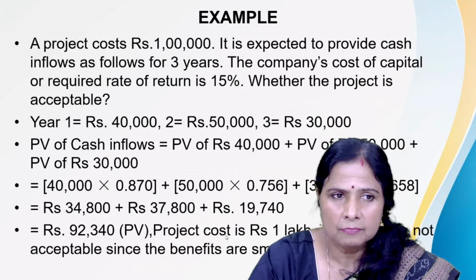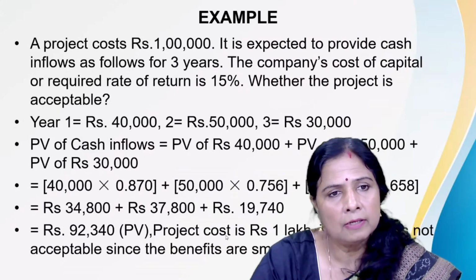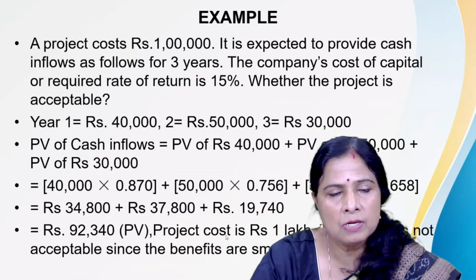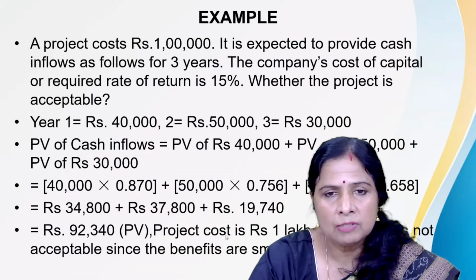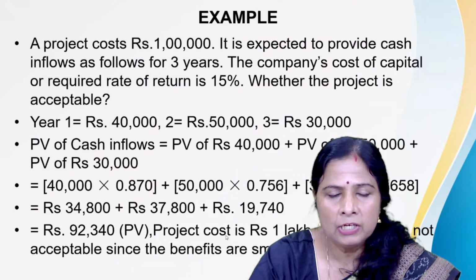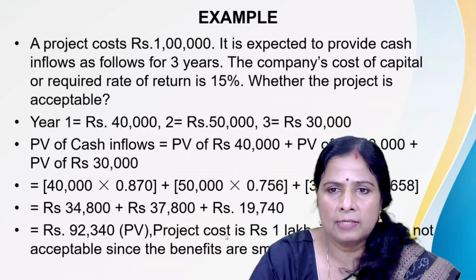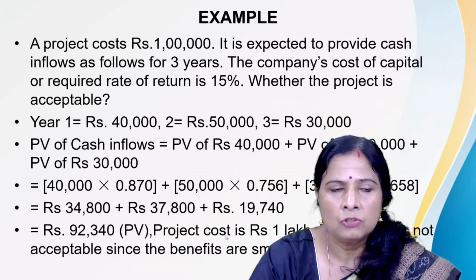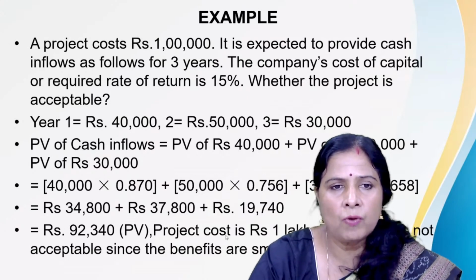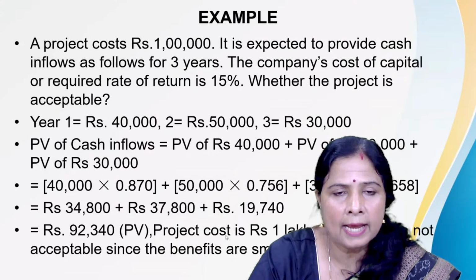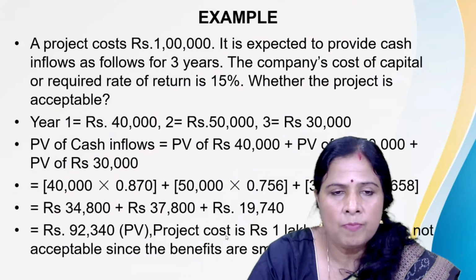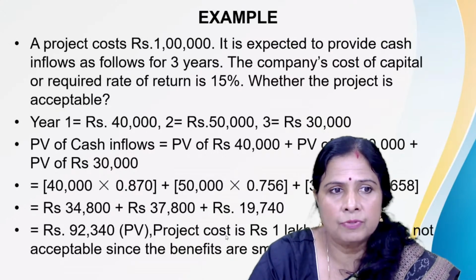Here, in year 1, the cash inflow is 40,000. In year 2, the cash inflow is 50,000. And in year 3, the cash inflow is 30,000. So the total cash inflow is 1 lakh 20,000, whereas the project cost, the investment cost, is 1 lakh. Now we have to suggest whether the proposal will be accepted or not.